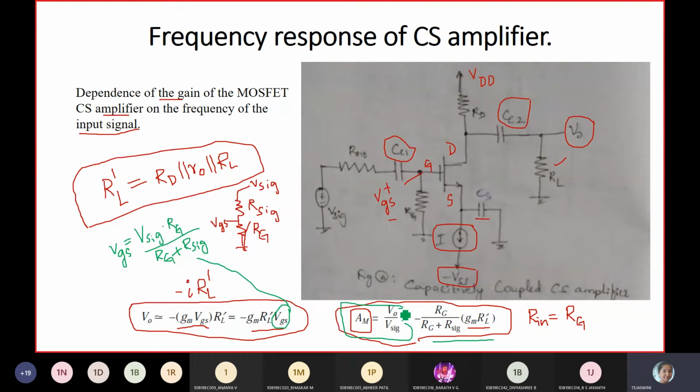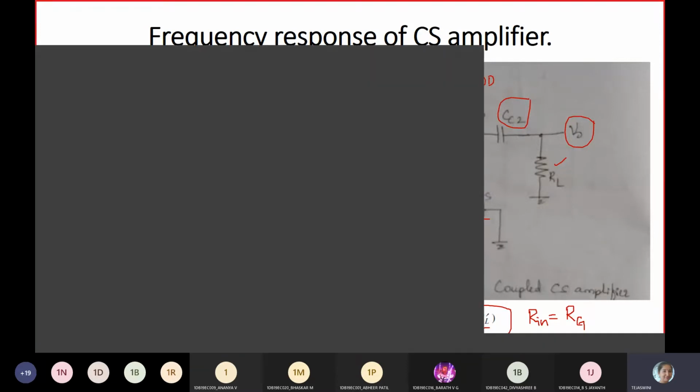Any doubt in the expression? Is this clear? Yes or no?